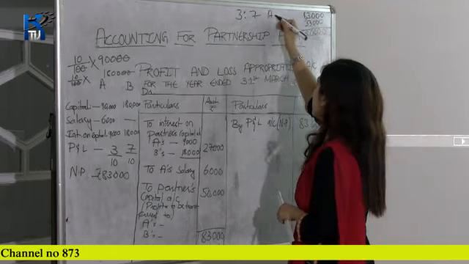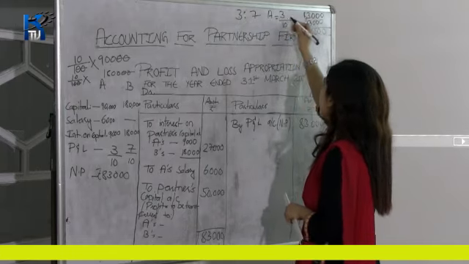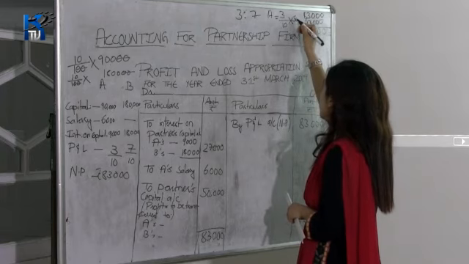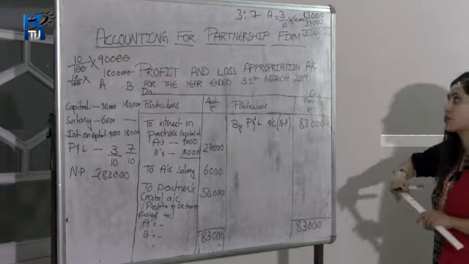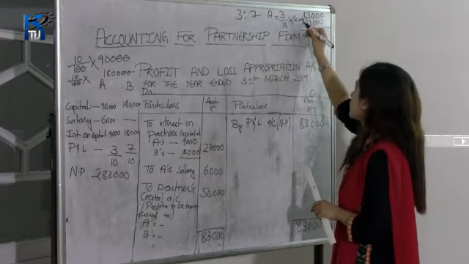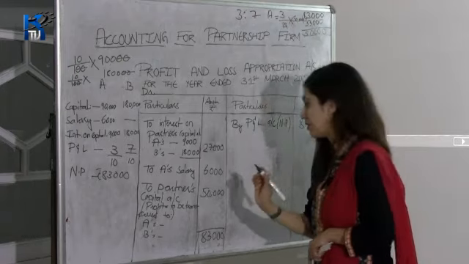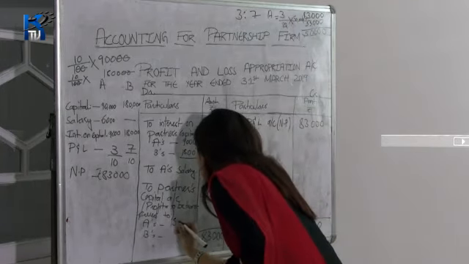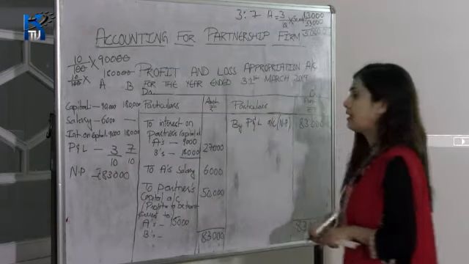So, here A's share is 3 divided by 3 plus 7, which gives you 10, into the share of profit, total profit is 50,000. So, 3/10 of 50,000 means, strike out this 0, 3 into 5, 15. So, it is 15,000 rupees. So, A will get 15,000 rupees and B will get